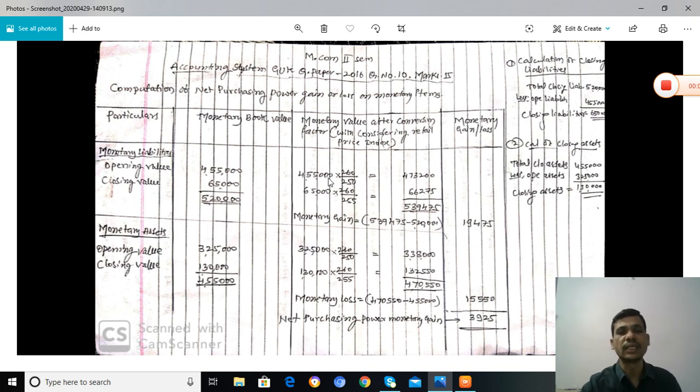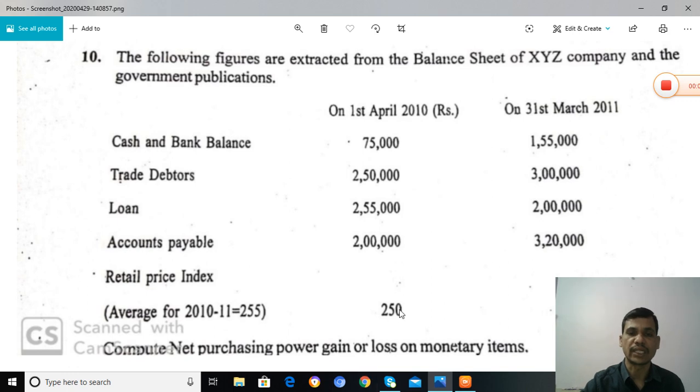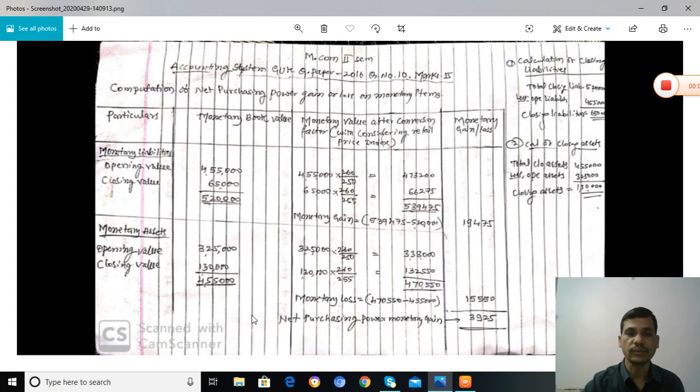Now we have to convert these book values into market values. For conversion, we have the retail price index in the problem: opening is 250, closing is 260 and the average is 255. The opening value total is 4,55,000 into 260, the closing index, divided by 250, the opening index, which is equal to 4,73,200.